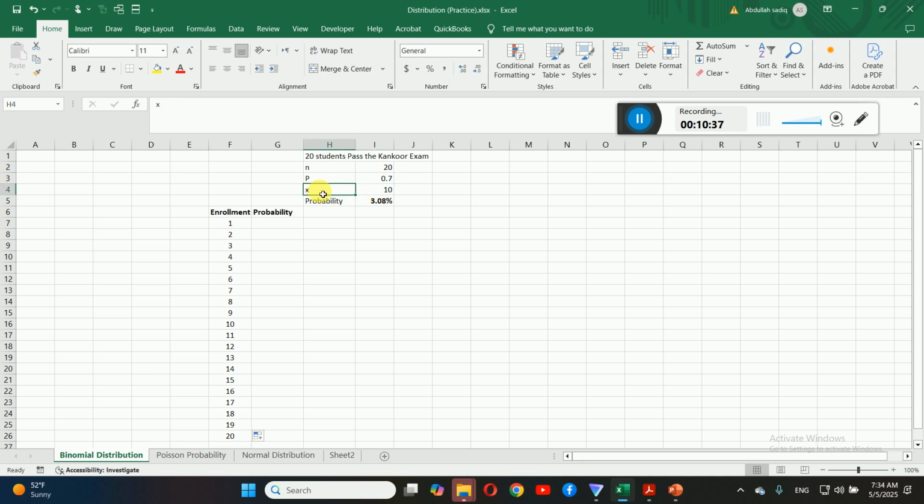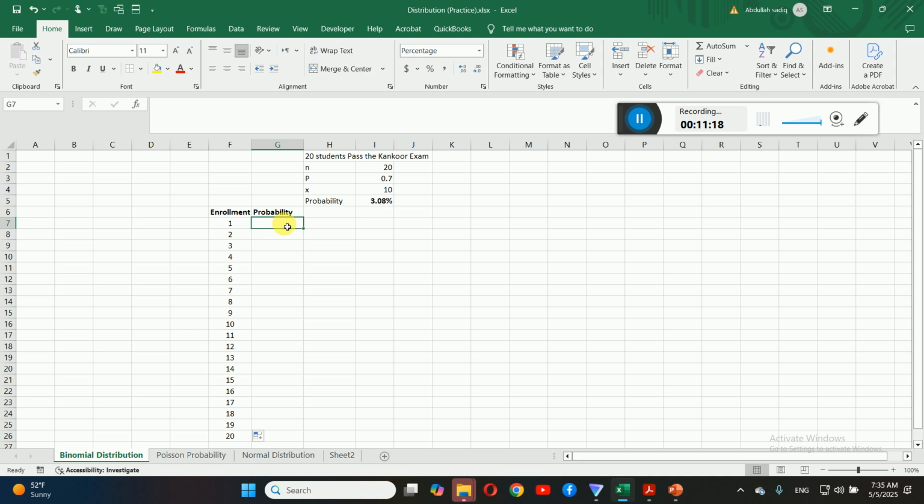Now, here we found just one probability. But what if you try to find out the probability of a number of different other outcomes, for example starting from 1 up to 20? When you find the probability of one student getting admission, the probability of 2 or 3 or 4 or 5, in this way up to 20, this is called a probability distribution. We are interested in a group of different probabilities. So starting from 1 up to 20, you should not go beyond 20. This should be the maximum limit because our n is 20.